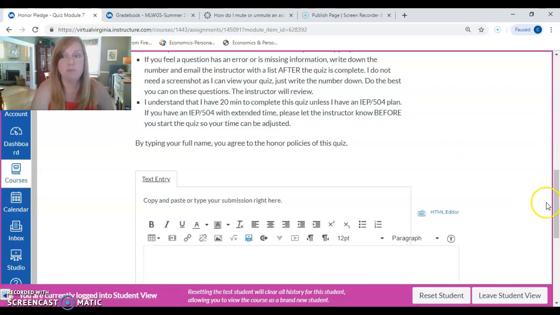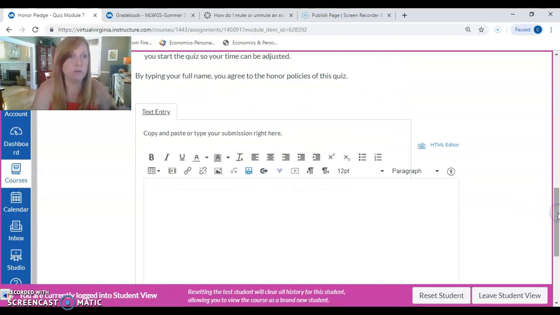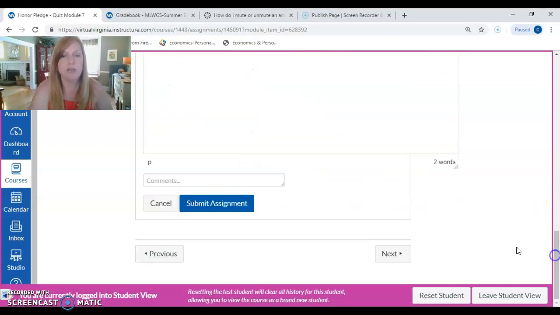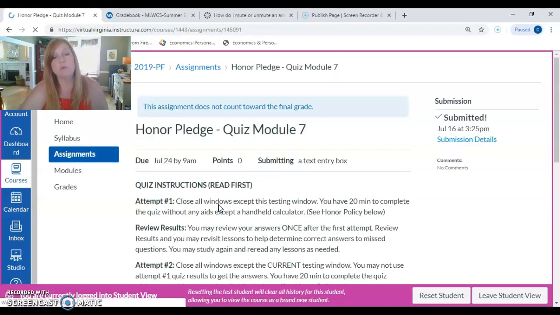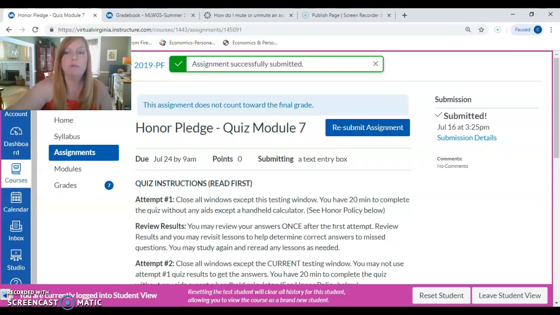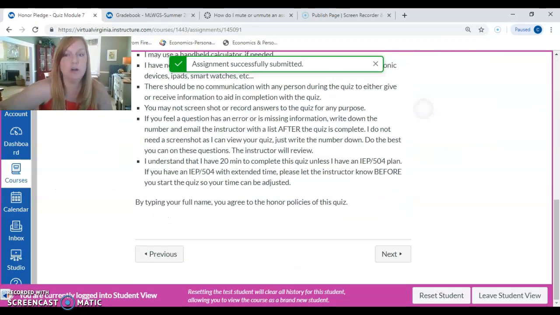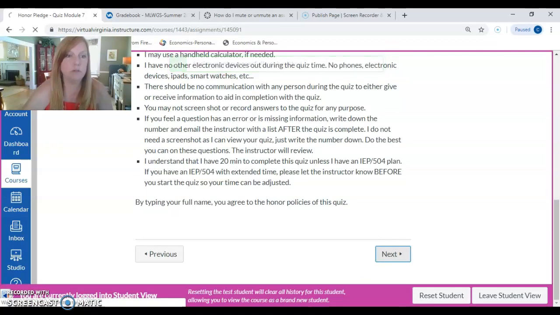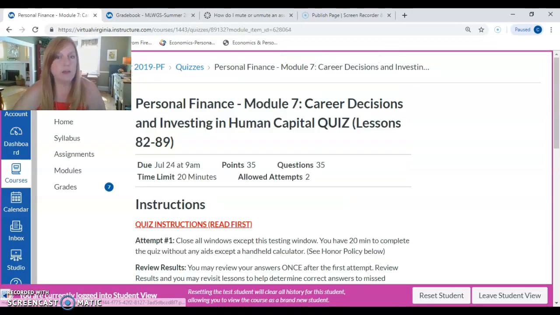So reread it, make sure you understand it. If you need to, you can rewatch this video, and then you will type your full name and hit submit. By typing your name, you are basically signing an honor pledge that you are going to follow the honor policies of this assignment. Once you have submitted your honor pledge, we'll hit next, and that will bring up the quiz that you have.